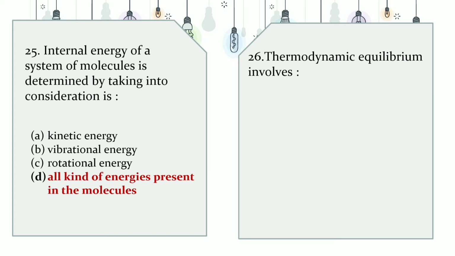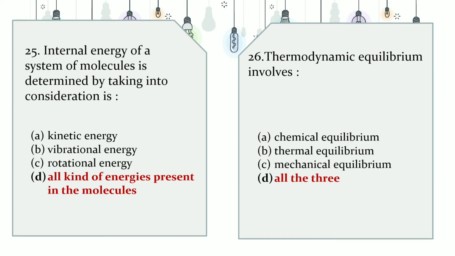26th question. Thermodynamic equilibrium involves, the options are A. Chemical equilibrium, B. Thermal equilibrium, C. Mechanical equilibrium and D. All the three. The correct answer is D. All the three.